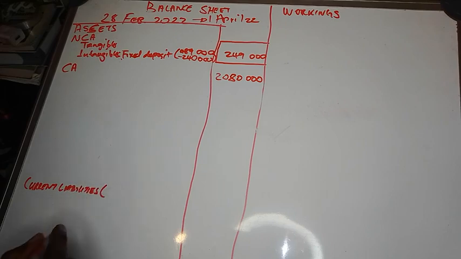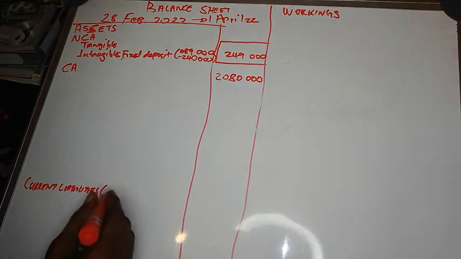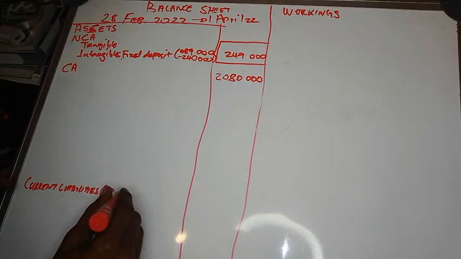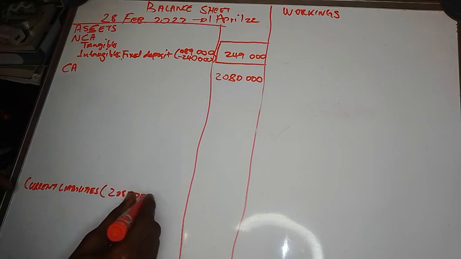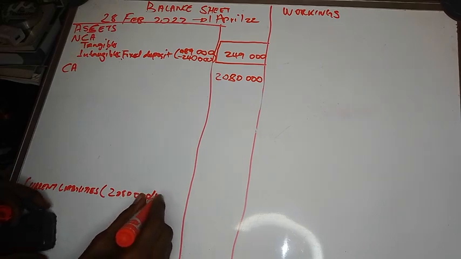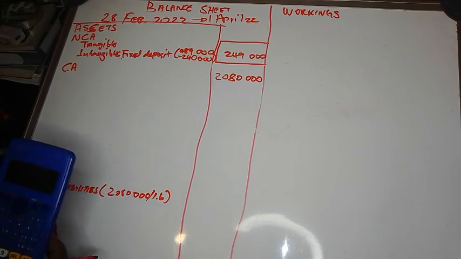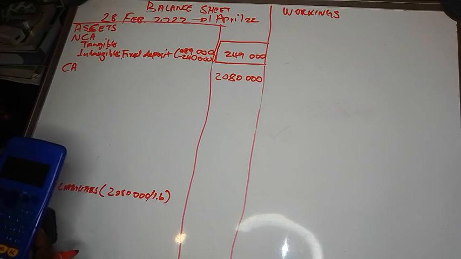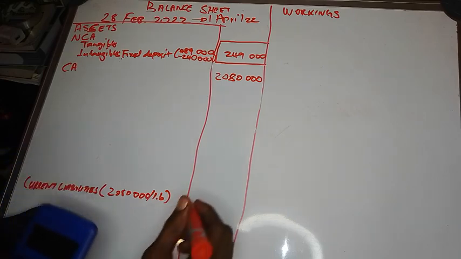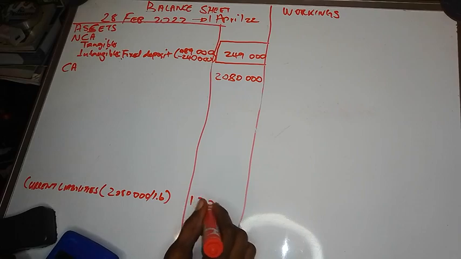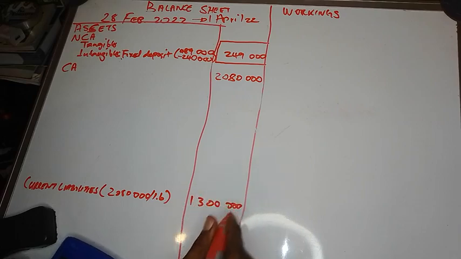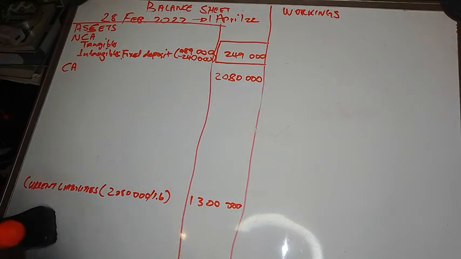If you have current assets and the ratio, you take current assets and divide by the ratio. The ratio is given as 1.6. So you say 2,080,000 divided by 1.6. Then you've got 1,300,000 as your current liabilities.